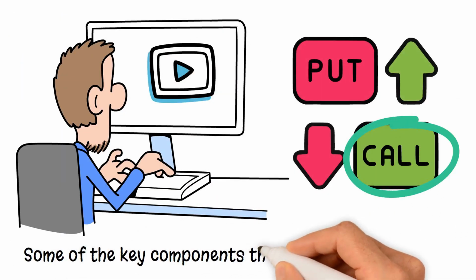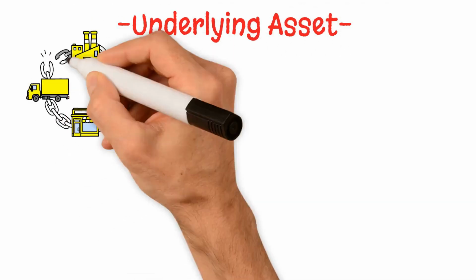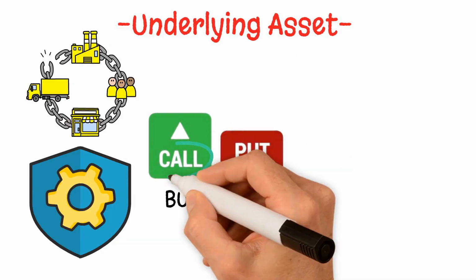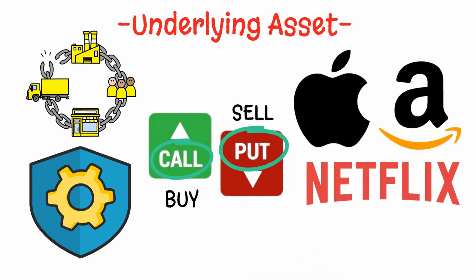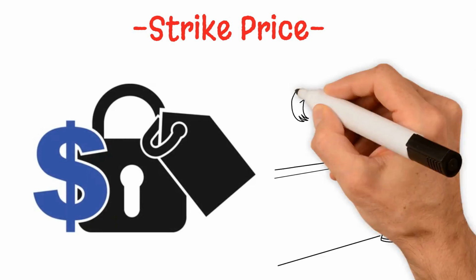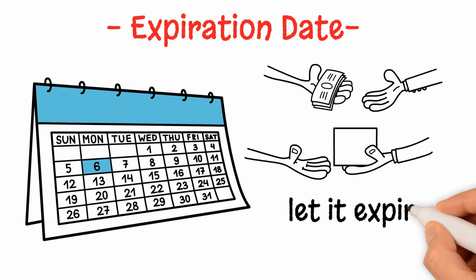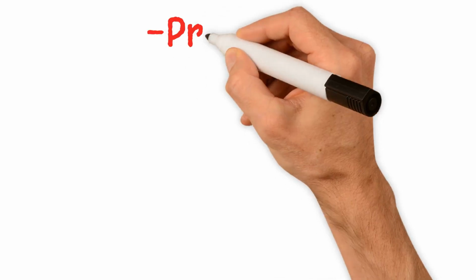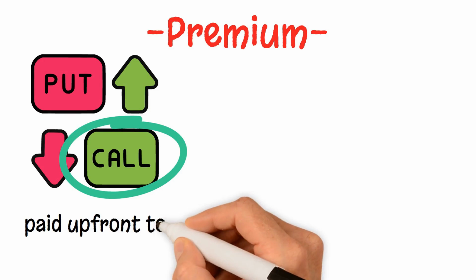Some of the key components that make up an option are: Underlying asset. This is usually a stock or other security that you can buy through the call option or sell through the put option. Apple, Amazon, Netflix, Google are all examples of an underlying asset. Strike price. The fixed price at which you can buy or sell the underlying asset. Expiration date. The date by which you must sell your option or let it expire worthless. Premium. The cost of purchasing the call option itself, paid up front to acquire this right.